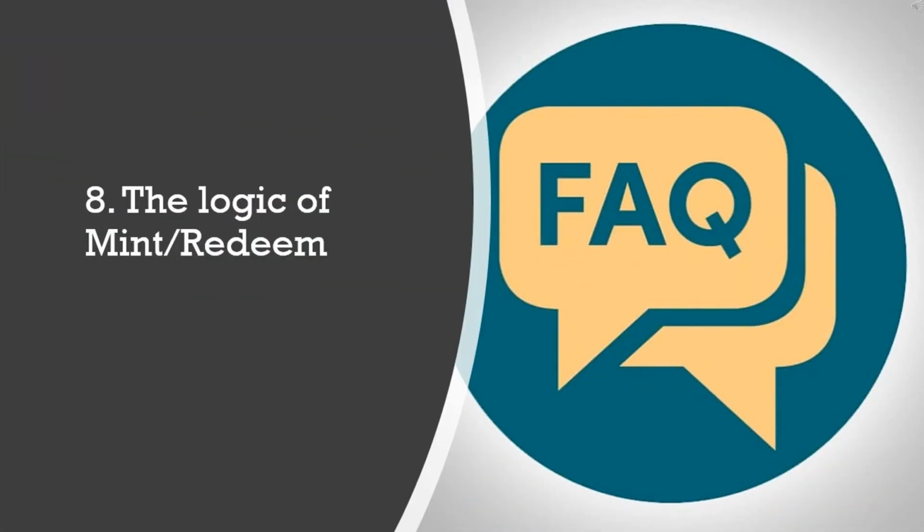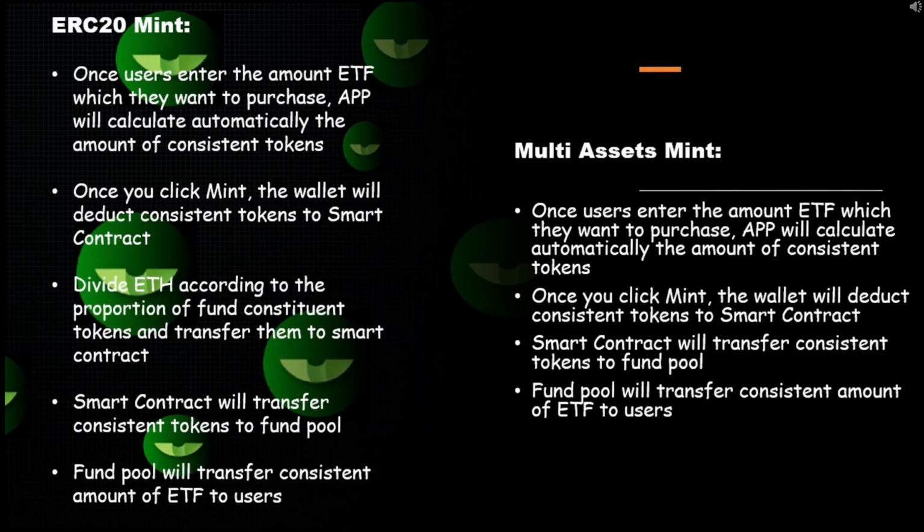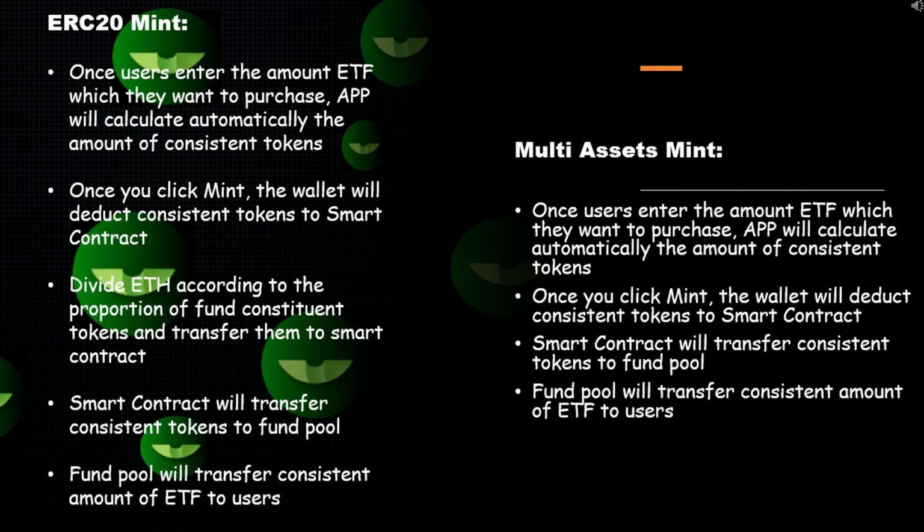The logic of mint redeem. ERC20 Mint. Once users enter the amount of ETF which they want to purchase, the APP will automatically calculate the amount of consistent tokens. Once you click Mint, the wallet will deduct consistent tokens to the smart contract. Divide Ethereum according to the proportion of fund constituent tokens and transfer them to the smart contract. The smart contract will transfer consistent tokens to the fund pool. The fund pool will transfer the consistent amount of ETF to users.